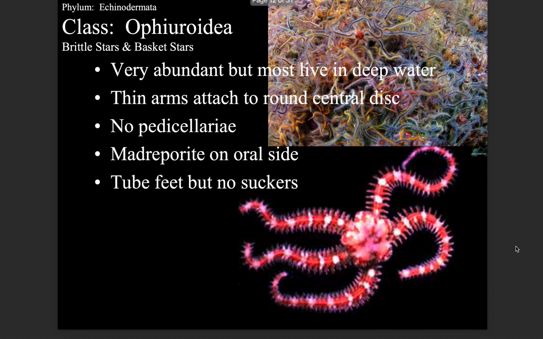Class Ophiuroidea. Brittle stars and basket stars, very abundant but most live in deep water. Long, thin arms attached to a round central disc. No pedicellariae. Madreporite on oral side. Tube feet but no suckers.